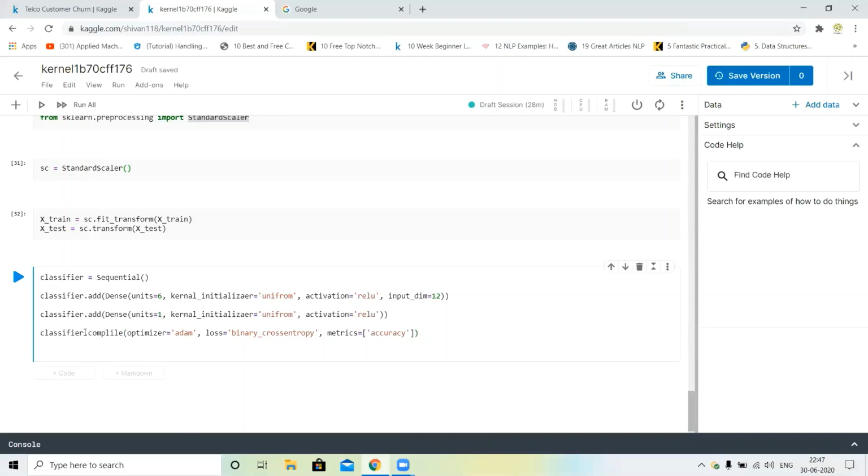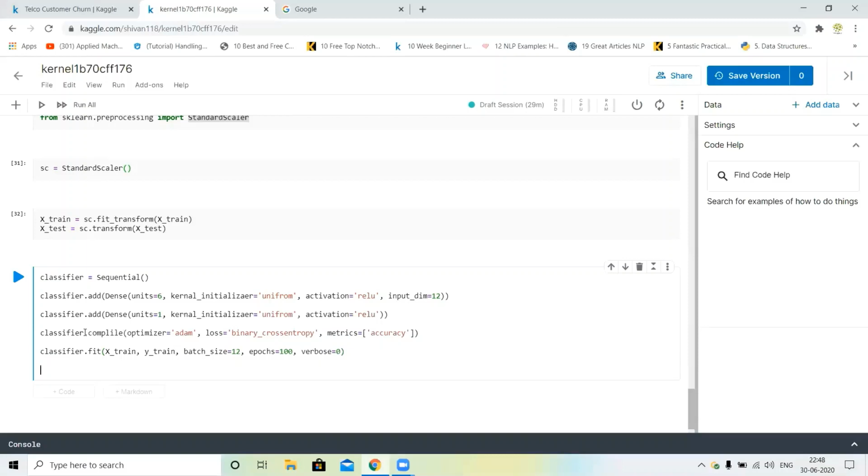Next, we will fit our ANN model on the training sets. So classifier dot fit X train, Y train, and batch size is equal to 10, and we will use 100 epochs, and verbose is equal to 0.